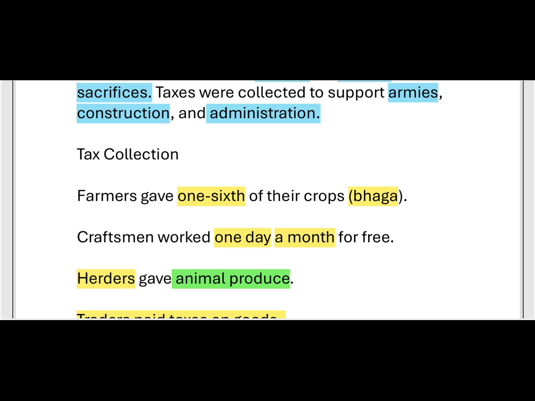And craftsmen. We have discussed craftsmen in previous slides. Craftsmen like blacksmiths, carpenters, weavers, cloth makers. These persons worked one day in a month for free. They will give free service one day in a month to the king. These types of taxes were collected from these people.